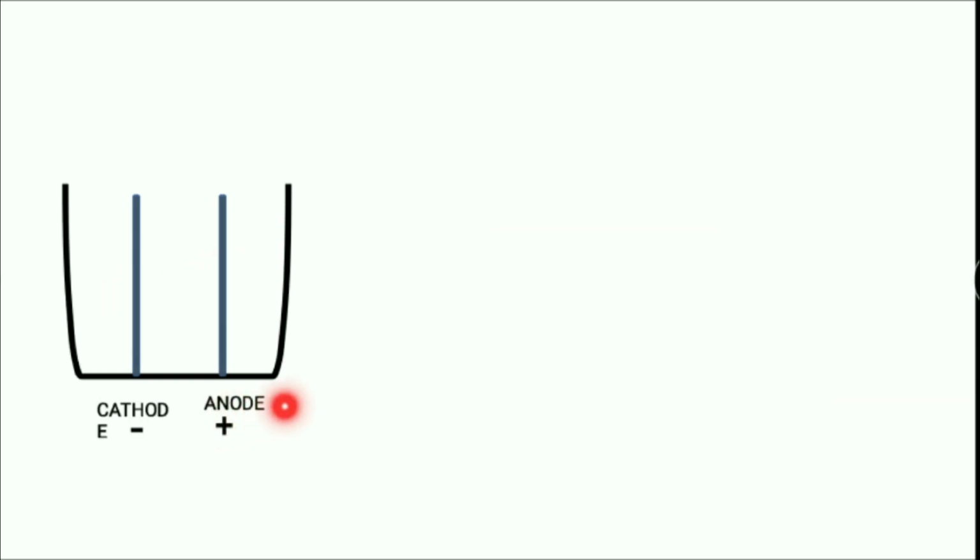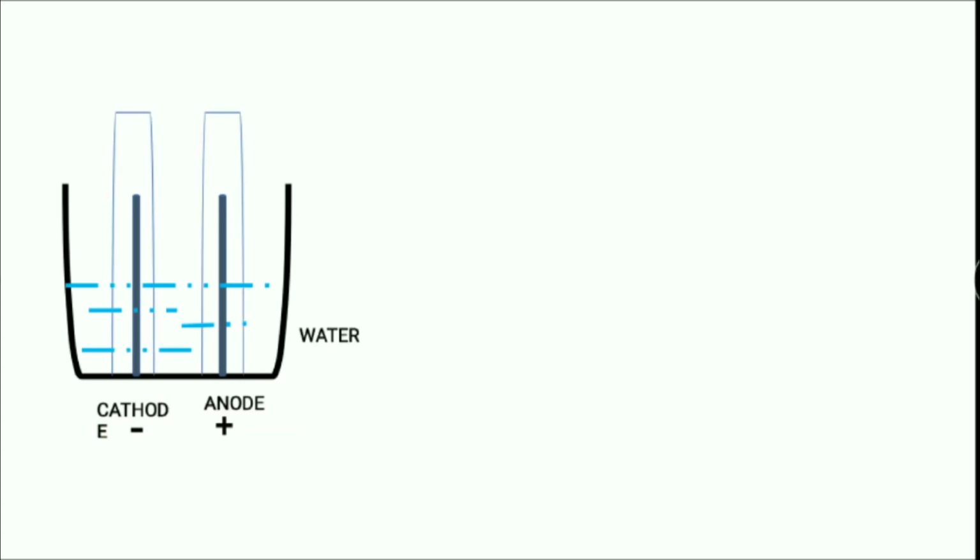One will be the anode, which is positively charged, and another electrode will be known as the cathode, which is negatively charged. We will take some water into the beaker and then we will connect a 6-volt battery with both the terminals, negative terminal as well as positive terminal.